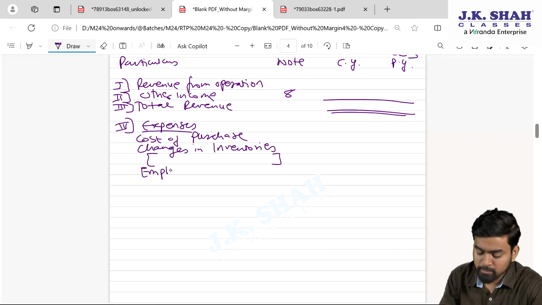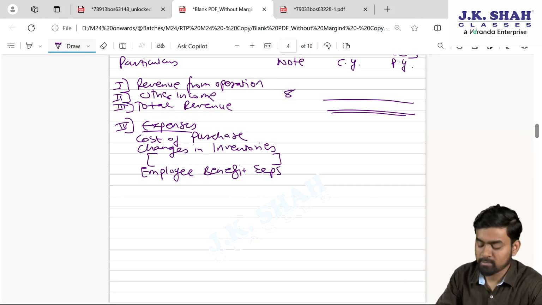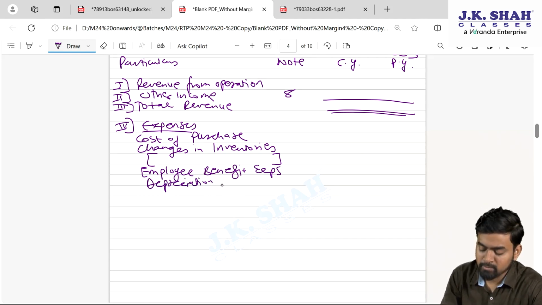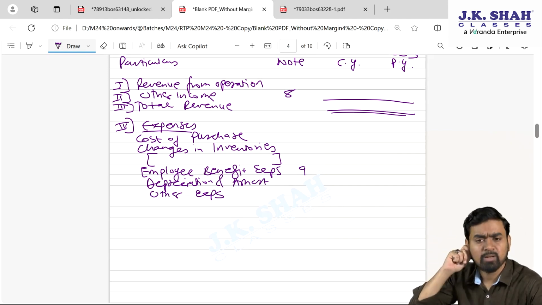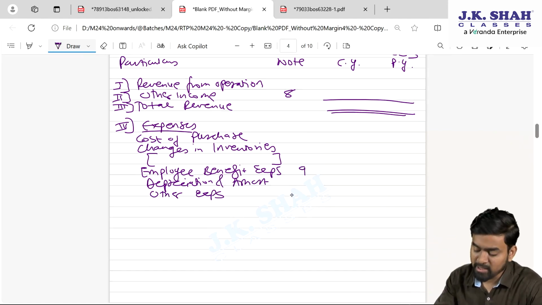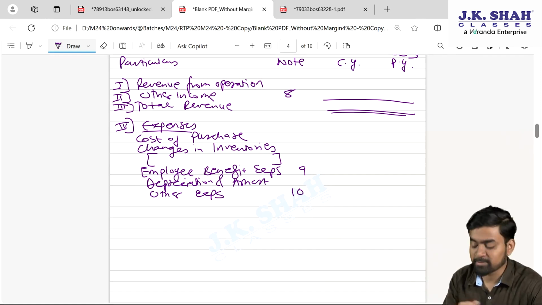Then employee benefit expenses. Then depreciation and amortization will come. Finally, other expenses will come. For employee benefit, we will prepare a note because there is some outstanding adjustment, and for other expenses we need to prepare a note because so many expenses are there.